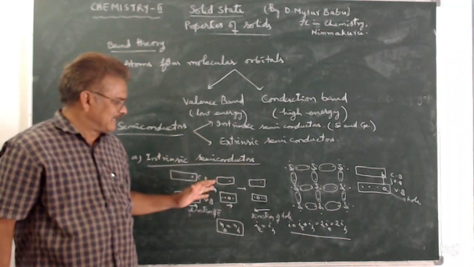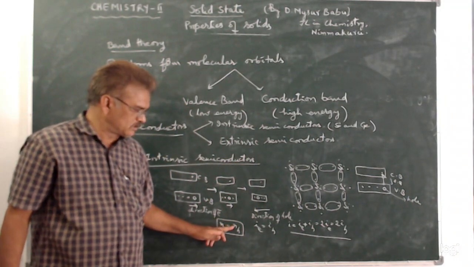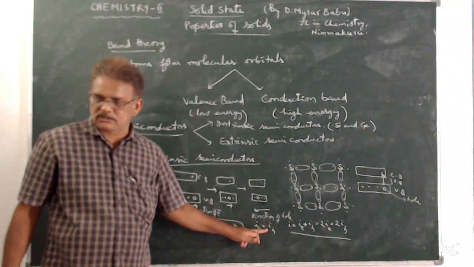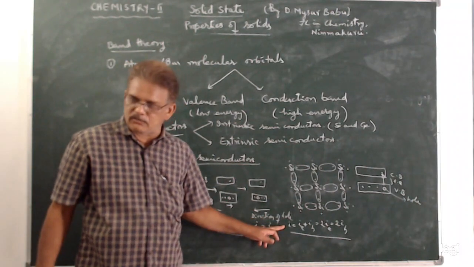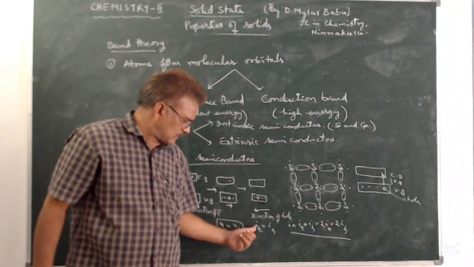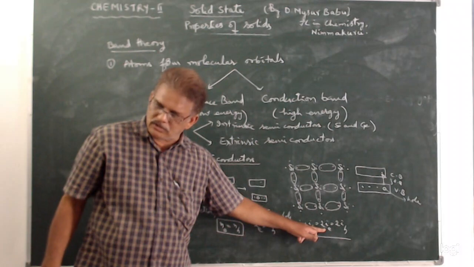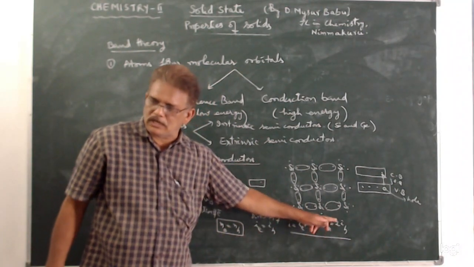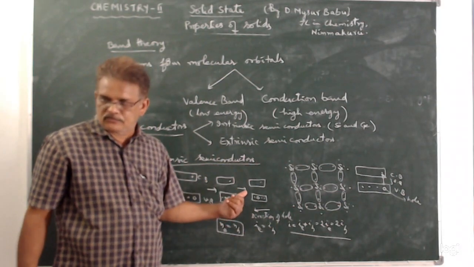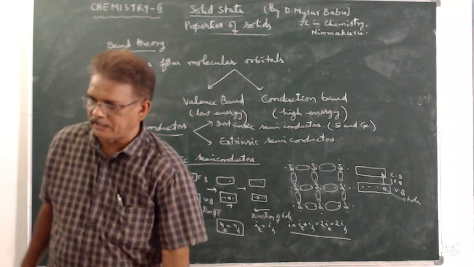So in intrinsic semiconductors, the number of electrons is equal to the number of holes, current due to electrons is equal to current due to holes, and net current I is equal to Ie plus Ih. As Ie is equal to Ih, this may be equal to 2Ie or 2Ih. So this is about the intrinsic semiconductors. Examples for intrinsic semiconductors are silicon and germanium.